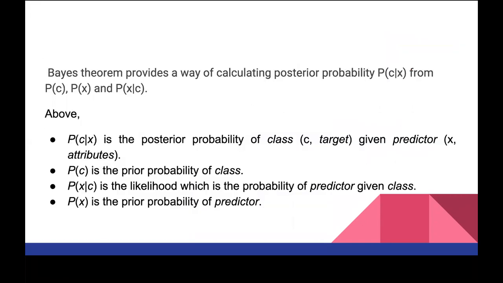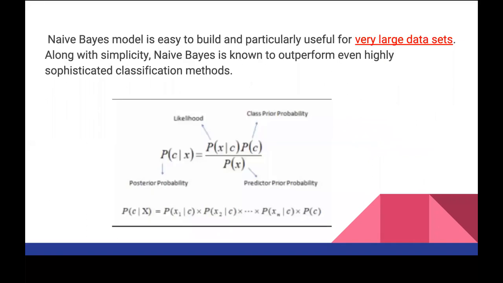Only one thing, man. The Bayes theorem itself says probability of one event given that the other event has occurred. It means it is doing a dependency check. There is a dependency between event B and event A, right? That's what it's doing. Then how come naive Bayes, since it's based on this Bayes theorem, treats each feature as independent? It is treating that one event occurred, then it's checking based on that, right?